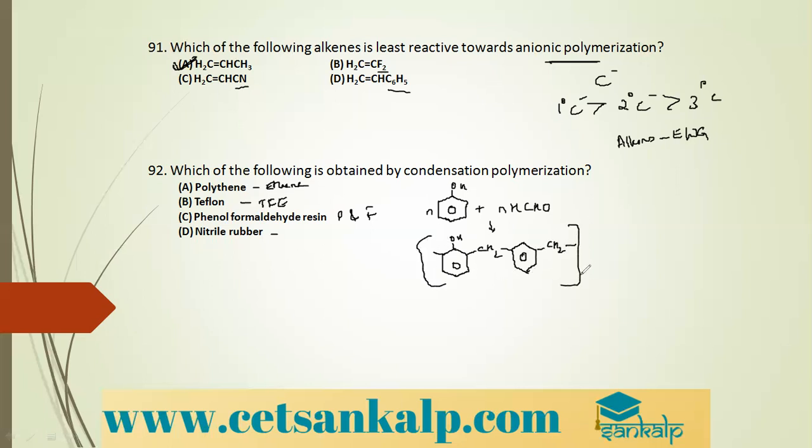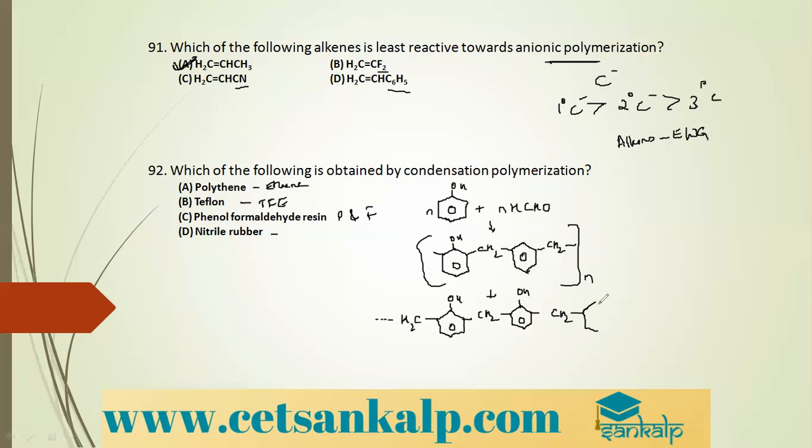Yes, first we get Novolac. This again is treated with formaldehyde, and what we get continues: CH2, benzene ring, then here we have OH, again CH2, benzene ring OH.